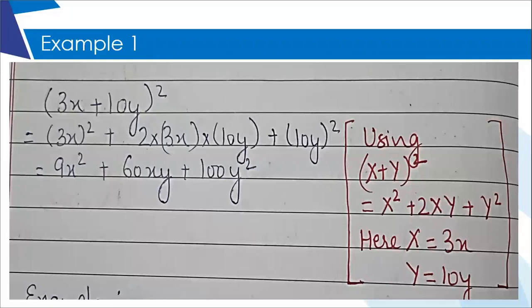Ma'am, in place of using capital X and capital Y, can we use A plus B the whole square? Yes, yes, yes. You can use any two letters which are not same as your question letters to avoid any kind of confusion. You can even use A and B. That is why I used capital letters. You can use any other letters. Don't use the same letters, otherwise it creates a lot of confusion.